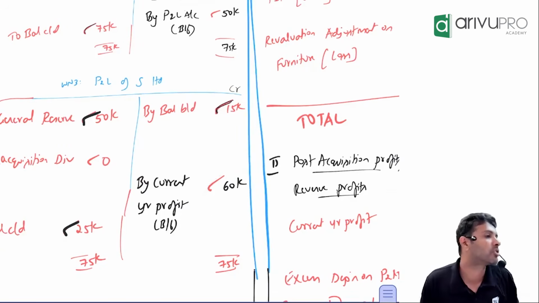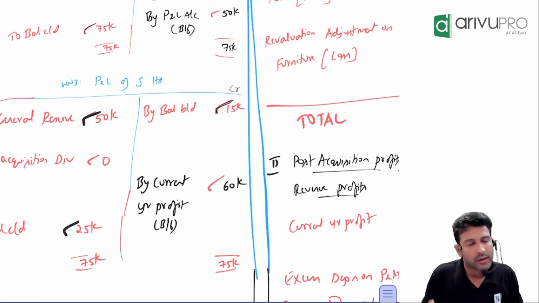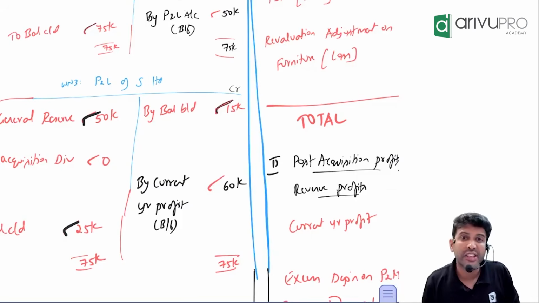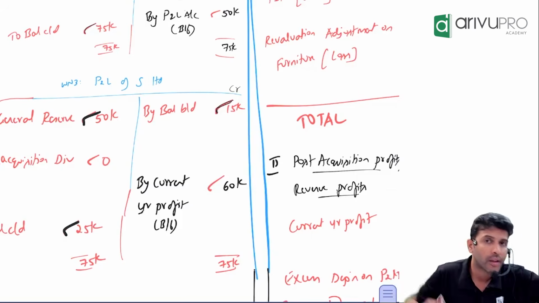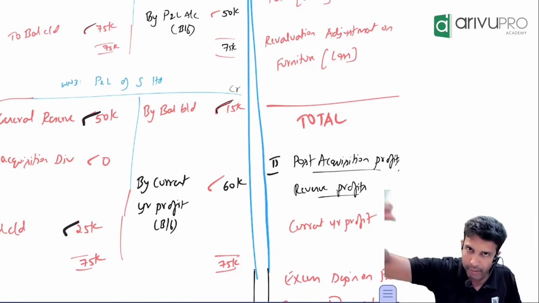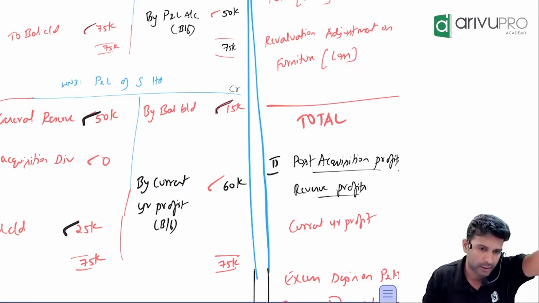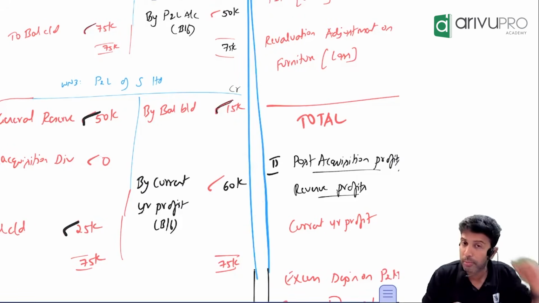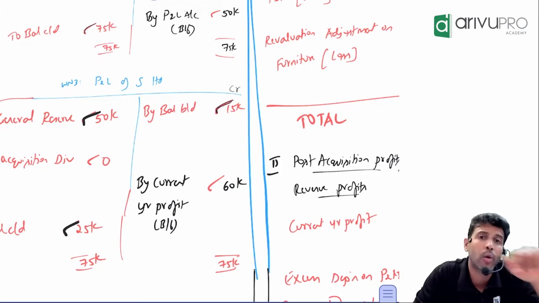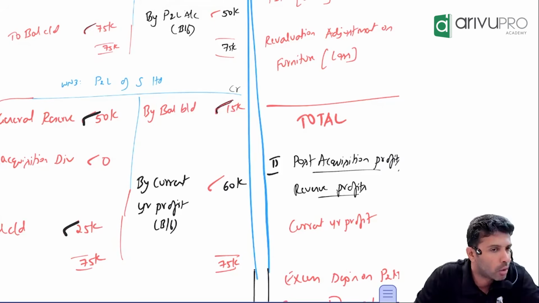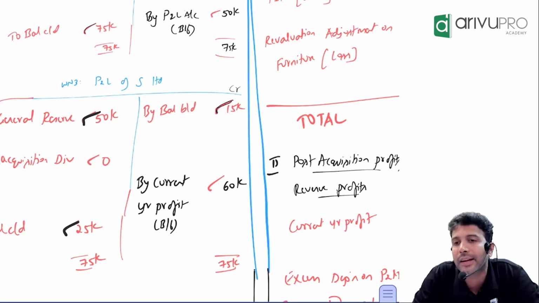Entire 60,000 is post. How can I tell? Sir, the holding company acquired the shares on the very first day. That means the entire profit came after the holding company became a shareholder in the subsidiary company. This entire 60,000 profit was generated only after the holding company became the shareholder. So it is not pre, it is definitely post.